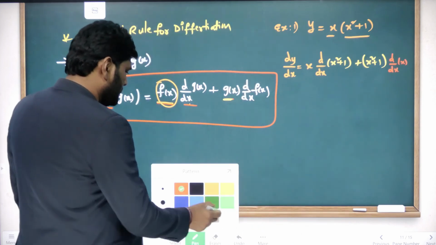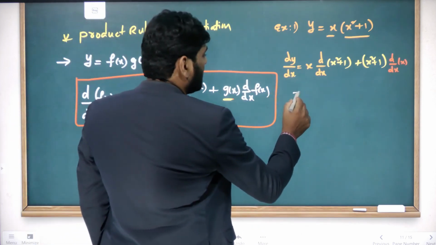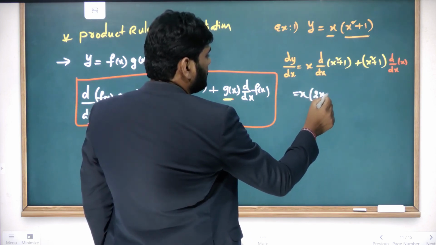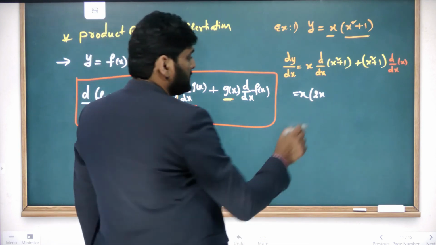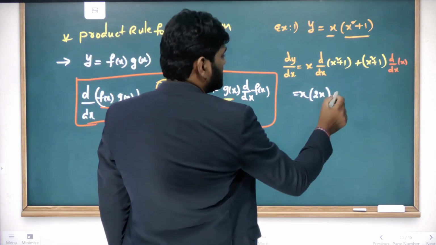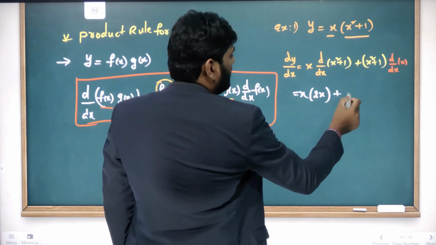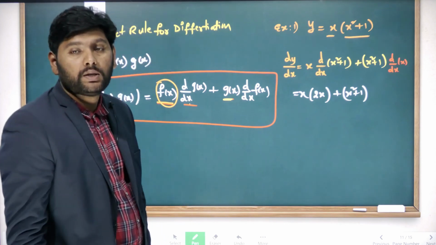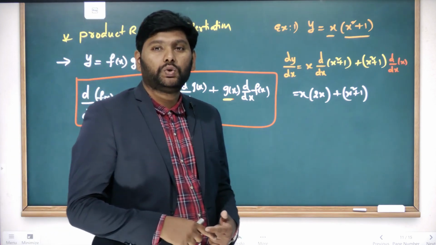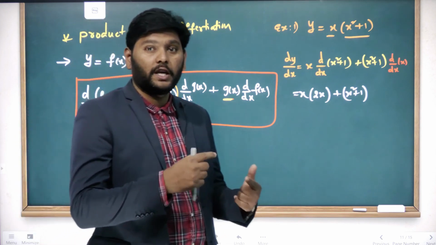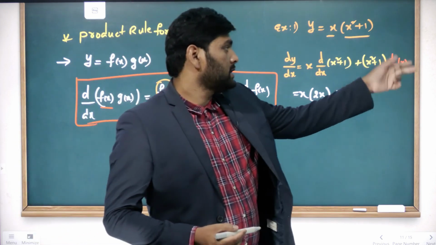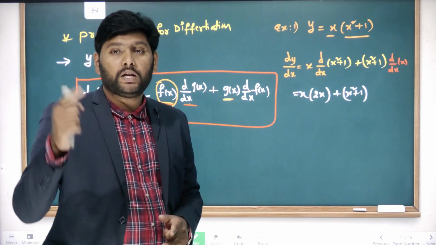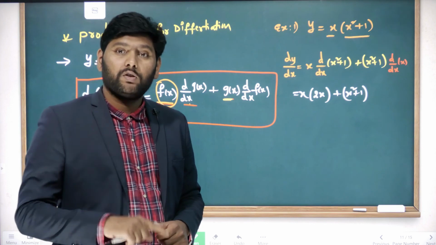Now look here, the differentiation of x into x square is 2x square and the differentiation of 1 is 0, so up to this term is this one. And the differentiation of x is x into 1 into x power n minus 1, because the power is 1, so 1 into x power 1 minus 1. x power 0 value is again 1.